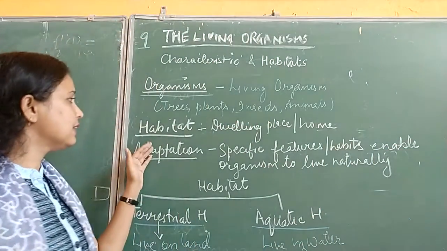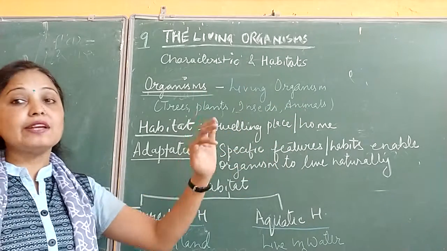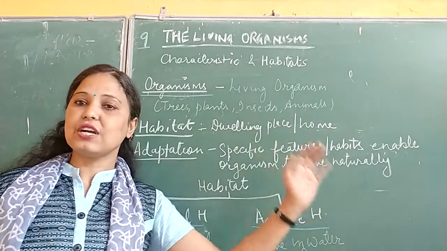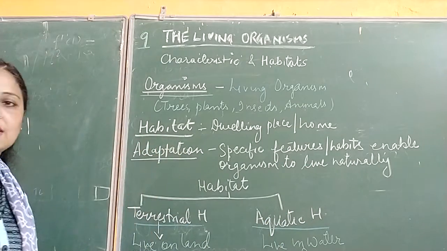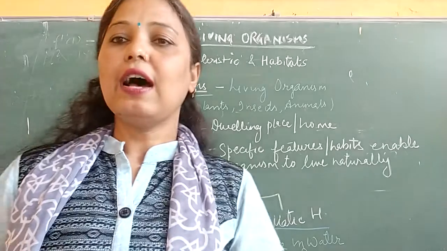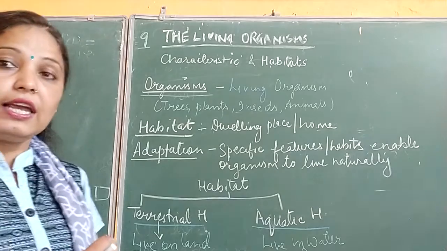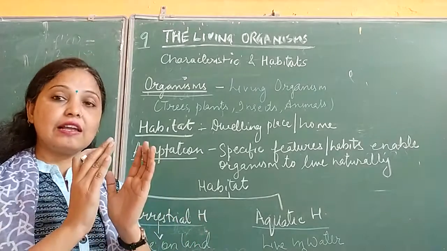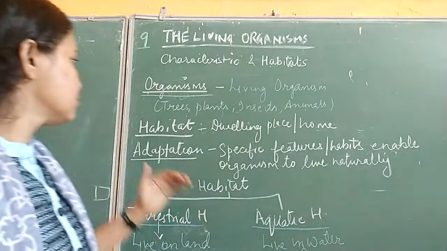So habitat is the dwelling place, or in simple words, the home, the place where organisms live, where they get food, water, shelter and other things. That is known as the habitat. In simple words, the place where organisms live is called the habitat, the home or dwelling place of an organism, where they get the basic things like food, water, shelter, air.